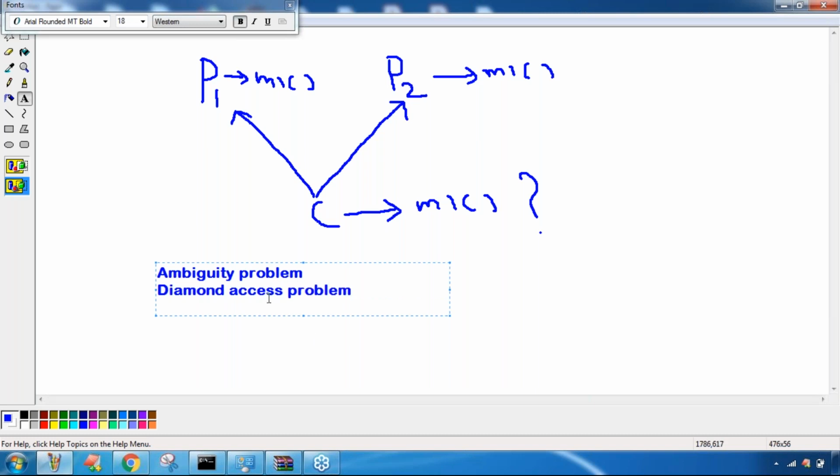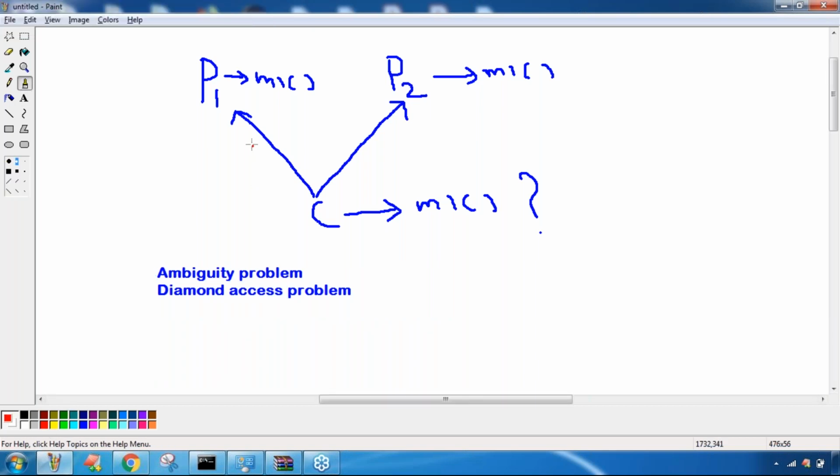Remember this one. Why it is called the diamond access problem is very simple. Are you seeing a diamond in this? That's why some people use the word: this problem is also known as the diamond access problem. From here one M1 is coming, from here one M1 is coming for the child. If I call M1 on the child object, which M1 will come into the picture? Is it a problem or not? So, what is the meaning of diamond access problem? Yes, this is about the diamond access problem.